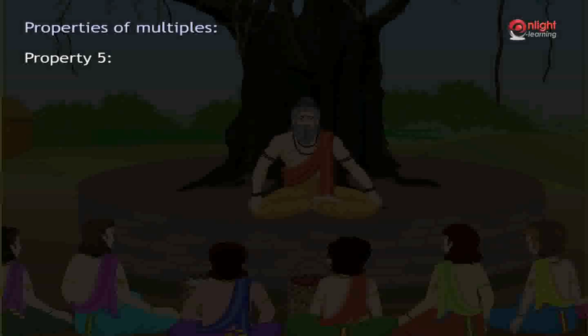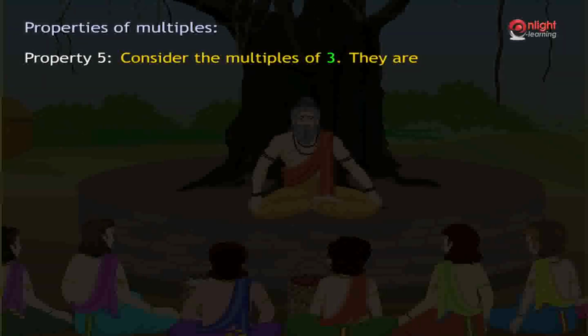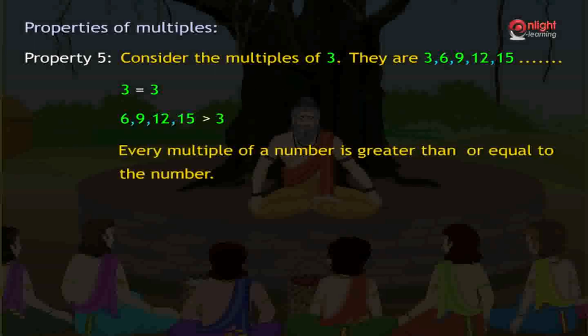Property 5. Now consider the multiples of 3. They are 3, 6, 9, 12, 15 and so on. Here we see that the first multiple of 3 is 3, which is equal to the number, and the other multiples 6, 9, 12, 15 are greater than 3. Hence, every multiple of a number is greater than or equal to the number.